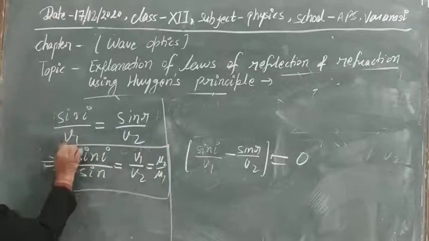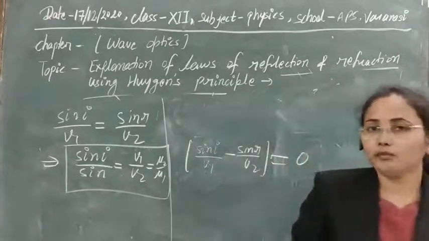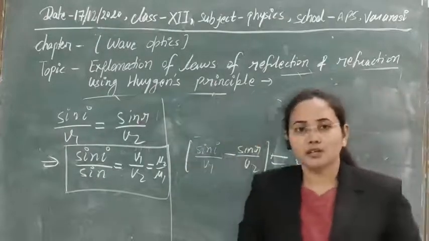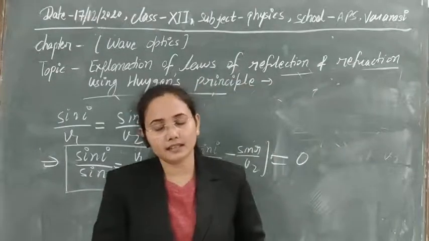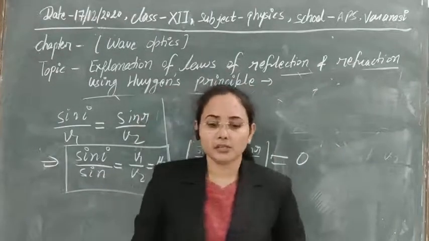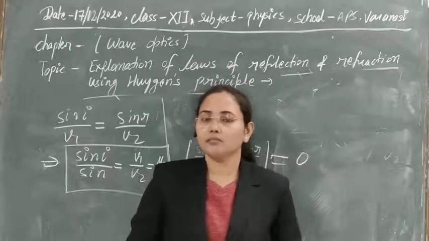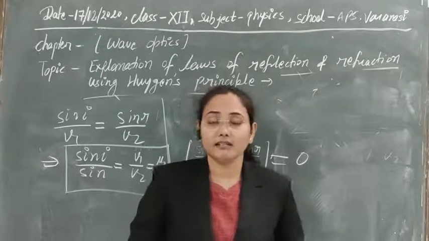This is Snell's law, the law of refraction that we know already, and we can prove it easily using the wave concept, using the Huygens principle. Today we have proved the laws of refraction and reflection using the Huygens principle. It means the wave picture can explain reflection and refraction well, and we can even understand their laws.